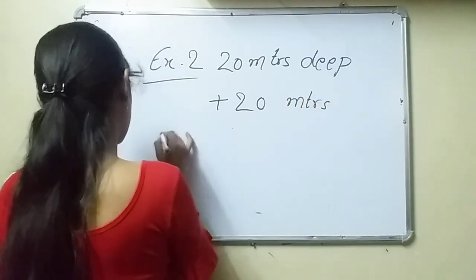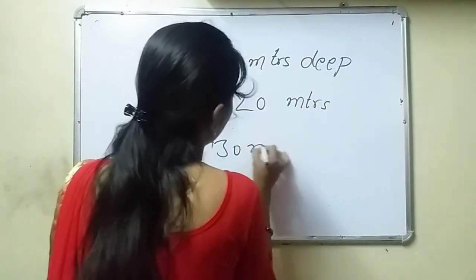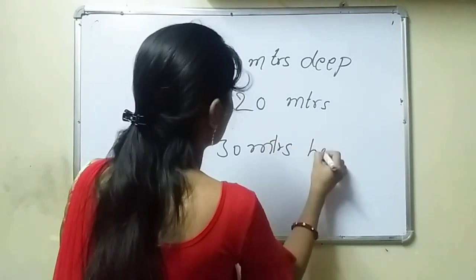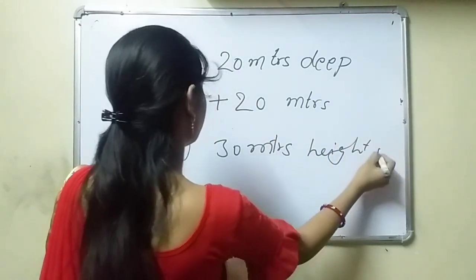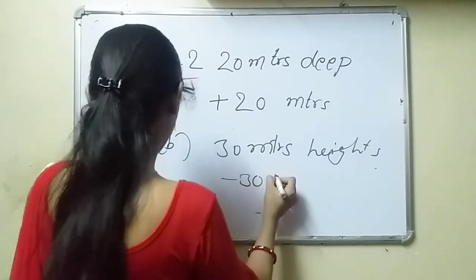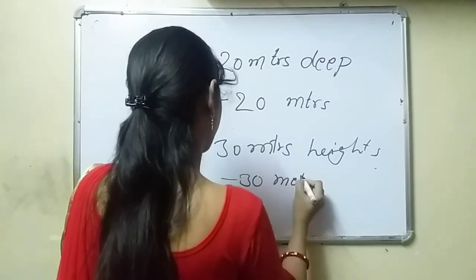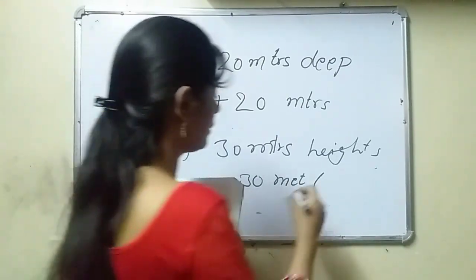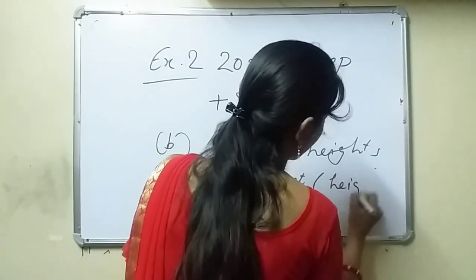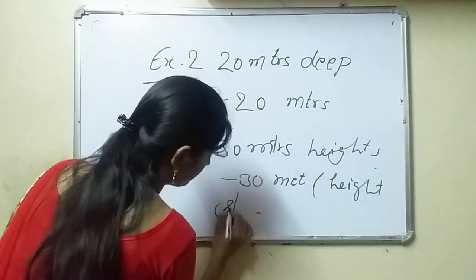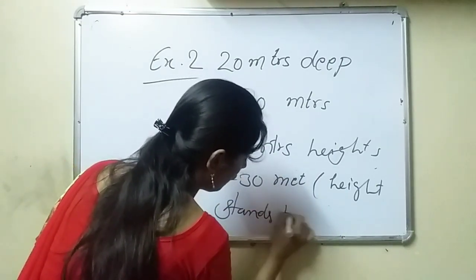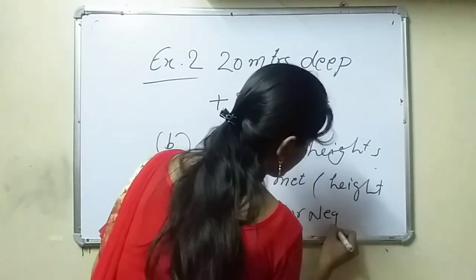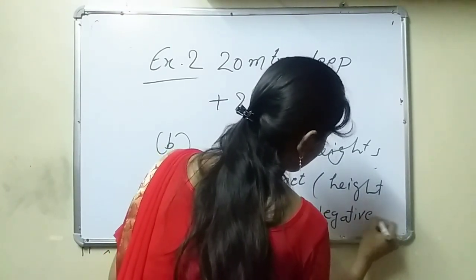Now B, 30 meters height will become minus 30 meters. Why? Because height stands for negative depth.